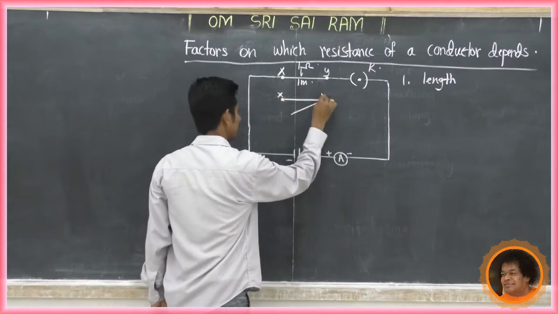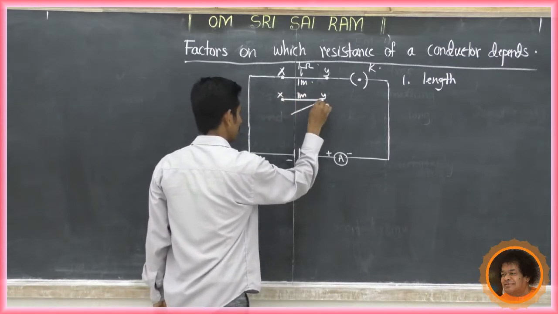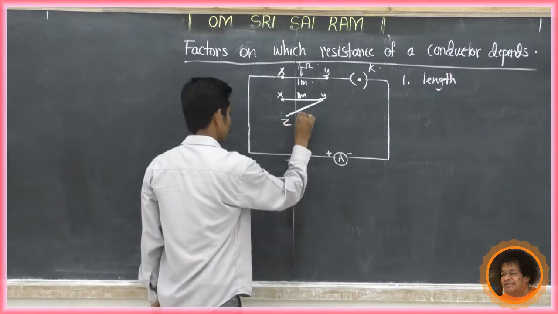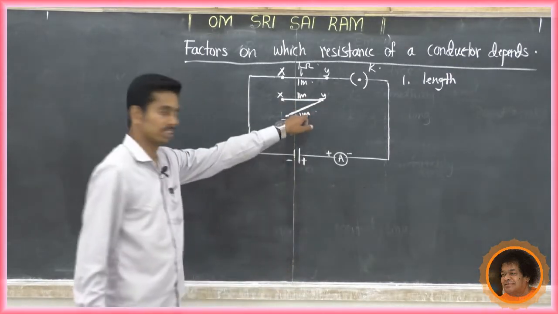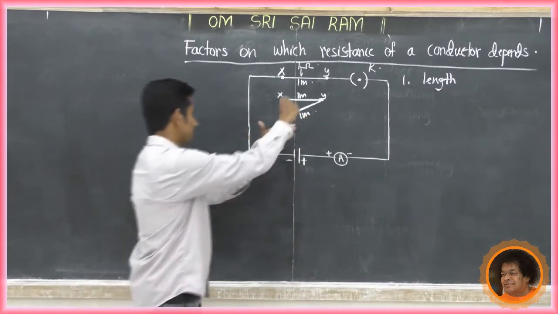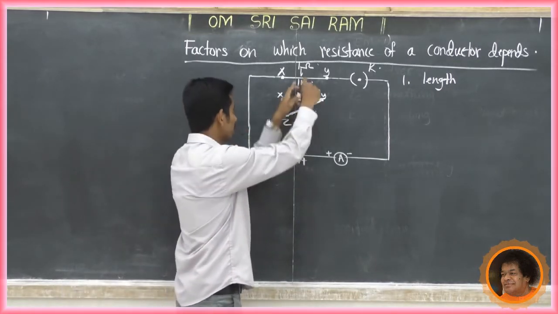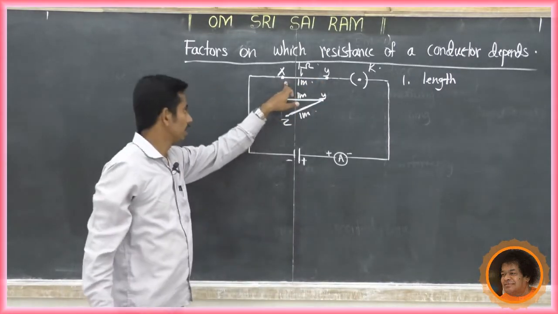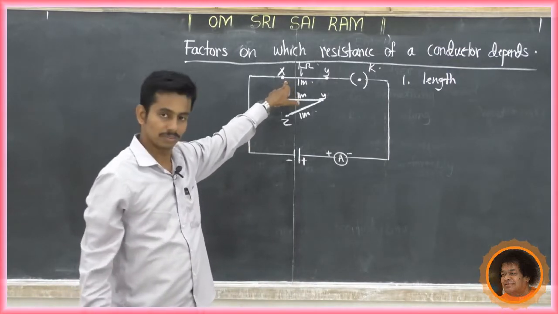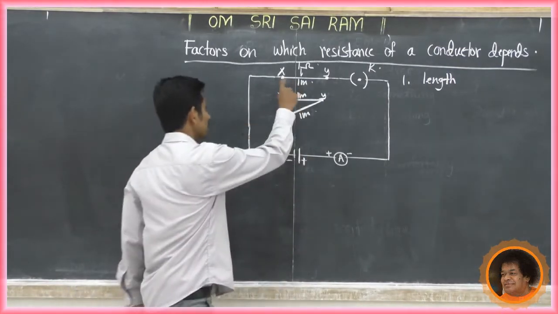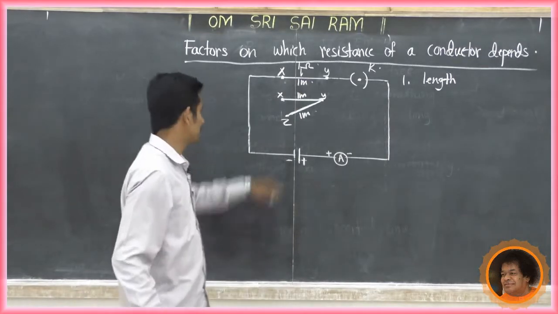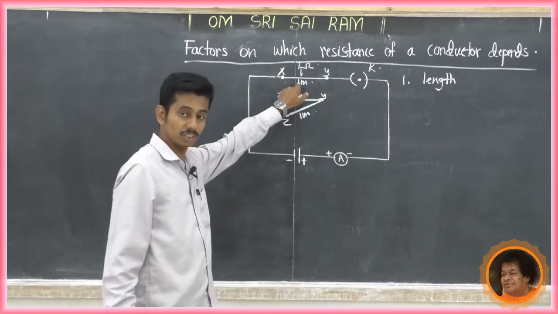From X to Y it is 1 meter, then Y to Z it is 1 meter. So what is the total length? That is 2 meters. This nichrome wire is replaced in place of XY. After the replacement, the length of the nichrome wire becomes 2 meters. What is the length? 2 meters.